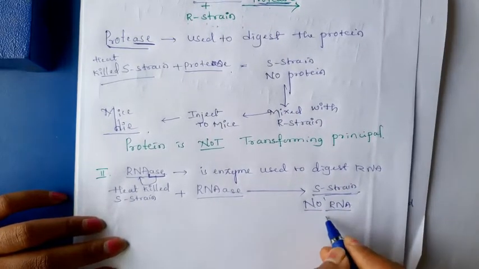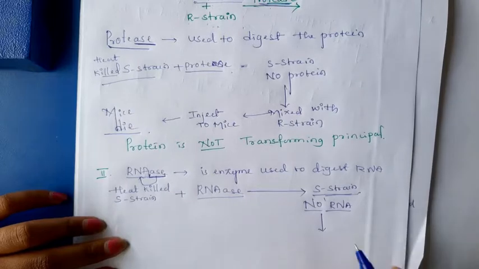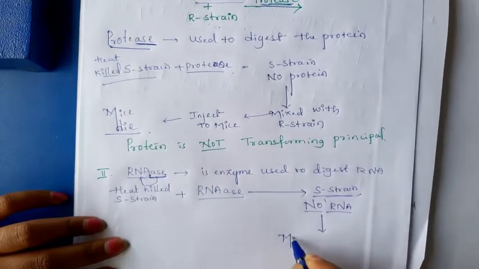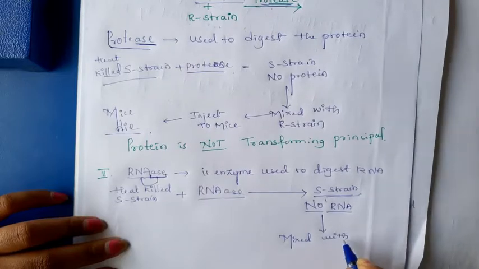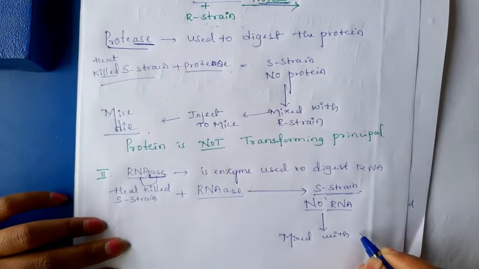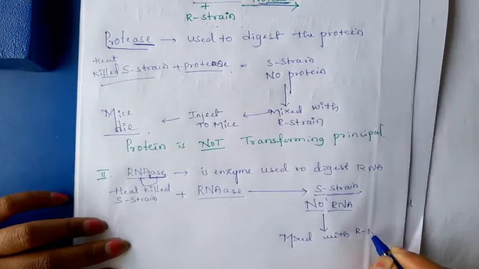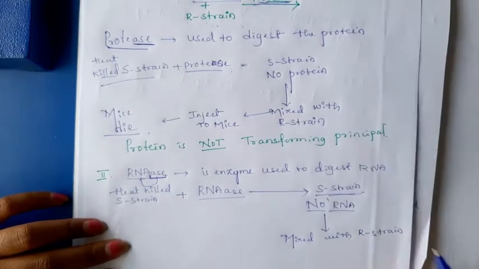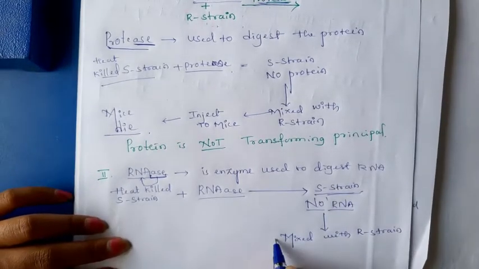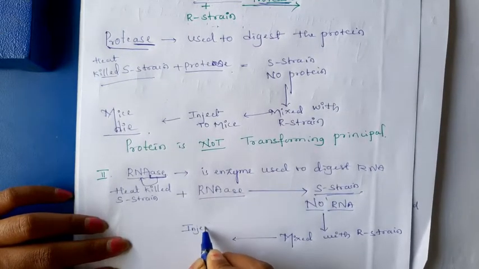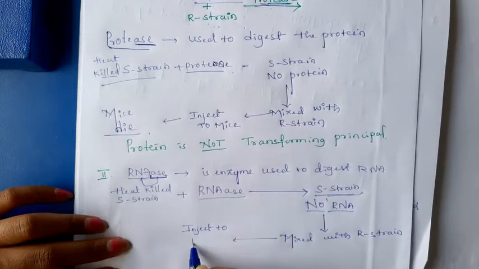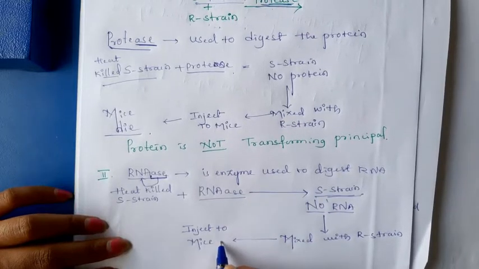That type of S-strain is mixed with R-strain, then injected to live mice.